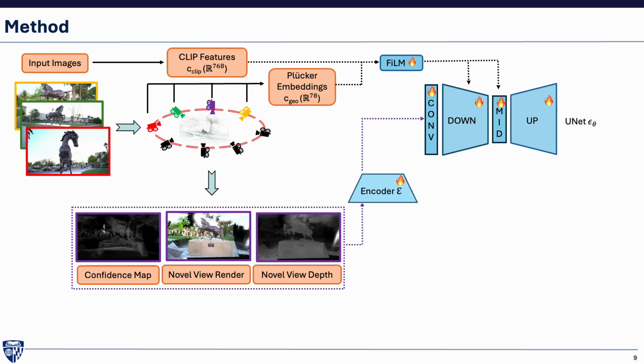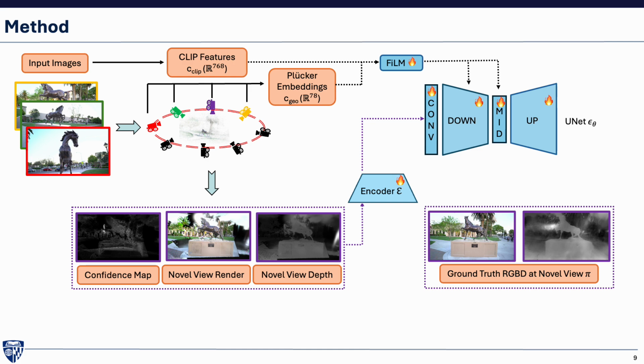The artifact-ridden RGBD render and confidence map are concatenated to the input convolutional layer after being compressed into the latent space. The ground truth RGBD image is also similarly encoded, noised corresponding to a random time step, and concatenated to this convolutional layer. The UNet predicts the noise in this noisy latent and is trained using the usual MSE loss. At inference time, the ground truth RGBD image is replaced by pure Gaussian noise, which is denoised over several time steps to obtain a clean RGBD image.